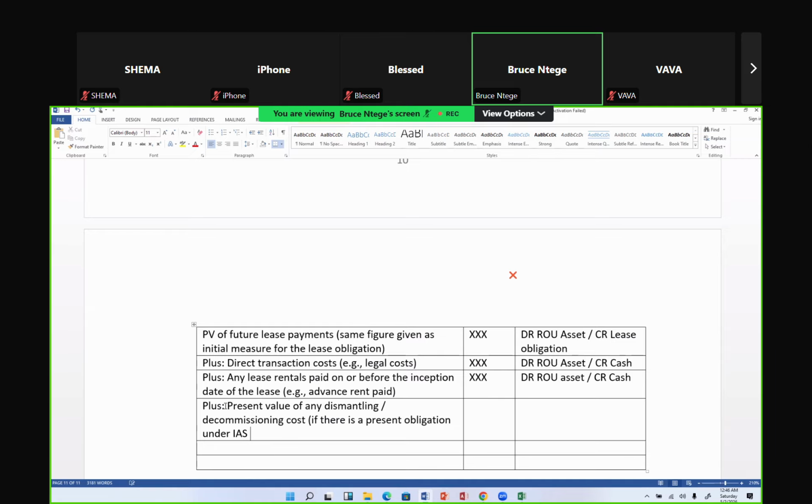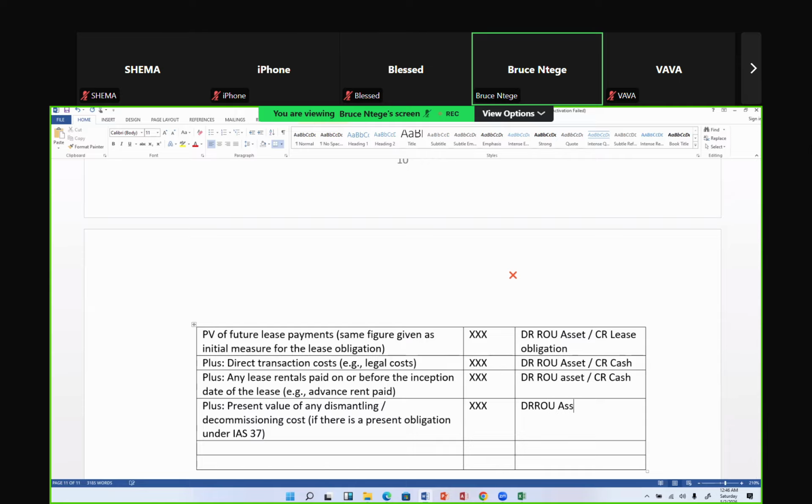In IAS 37, you remember there are three conditions for you to say I have a present obligation, so for me, I have a provision for liability. Condition one is that there's a present obligation. Condition two is that it's highly probable that your own resources will be required to settle that obligation. Condition number three is that a reliable estimate of that obligation can be made. So the moment there's a present obligation, it could be legal or constructive, then the other two can quickly come in. And in this case, you're capitalizing that present obligation rather than expensing it,